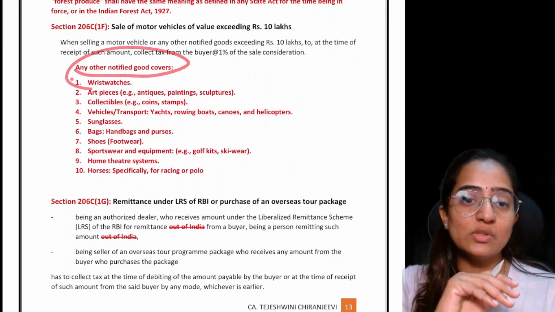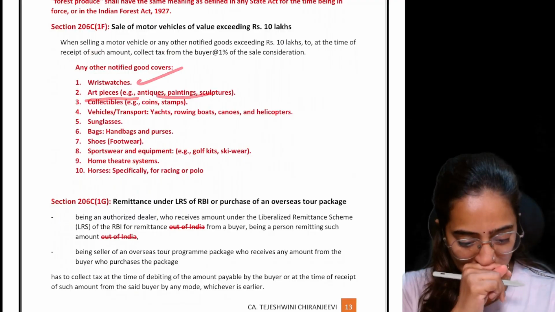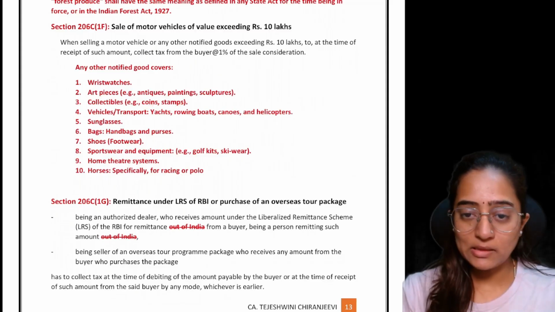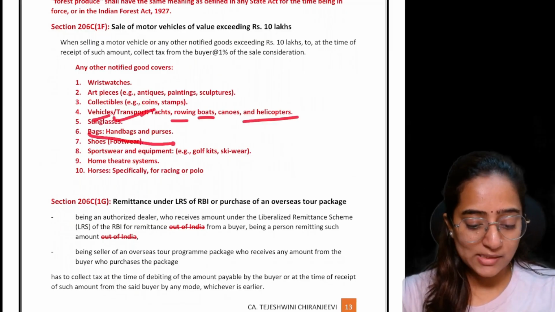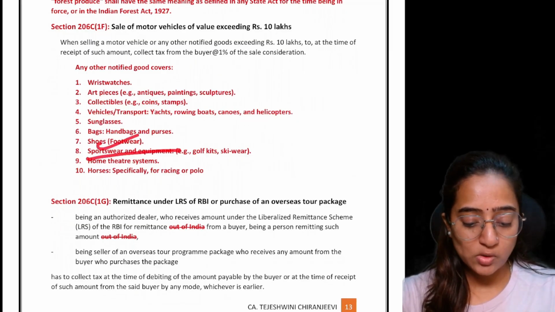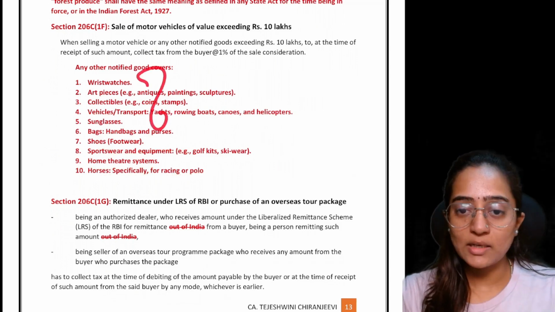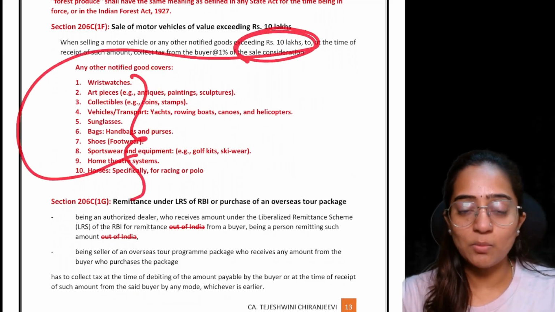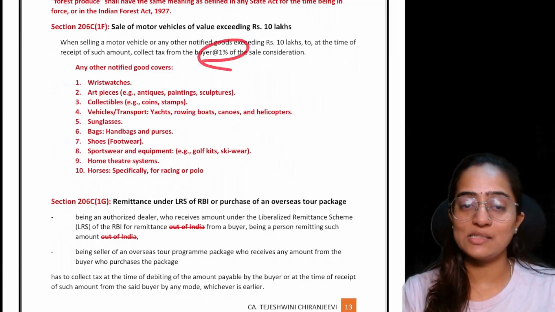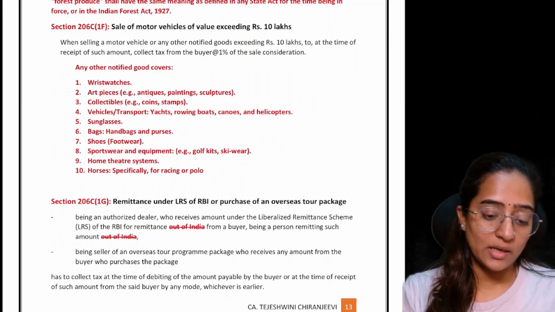Now, any other notified goods has been properly defined, that is wristwatches, art pieces, antiques, paintings, sculptures, collectibles, coins, stamps, yachts, boats, and helicopters, sunglasses, bags, handbags, and purses, shoes, sportswear and equipment, home theater systems, and horses specifically for racing or polo. If the notified goods come under these points, then if the value is exceeding 10 lakh, then 1% of TCS needs to be collected over here.